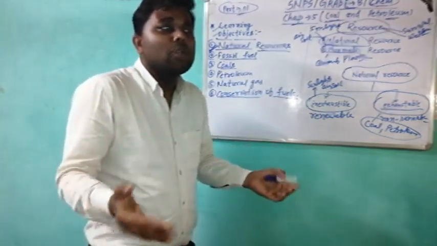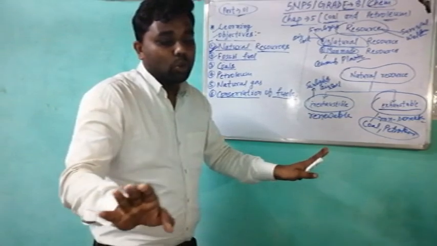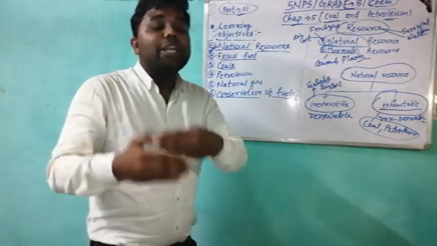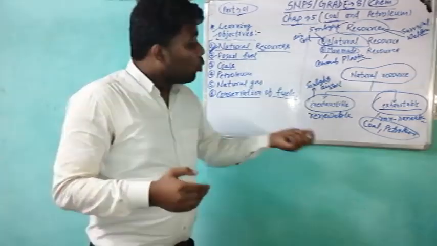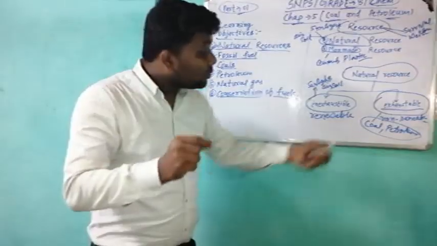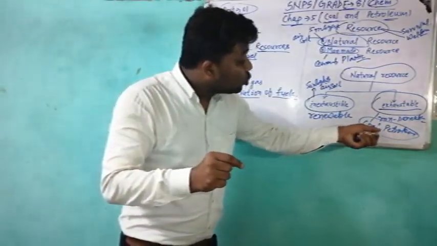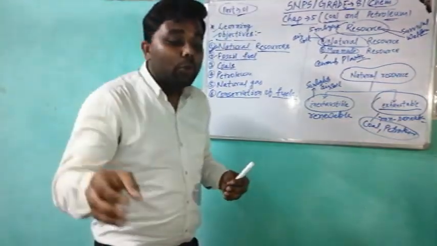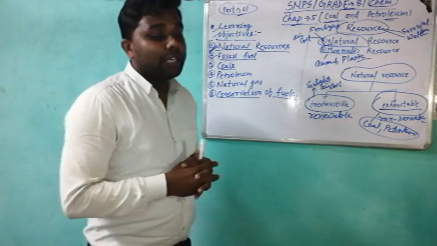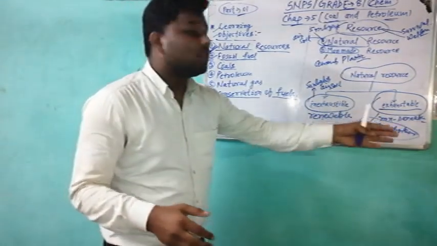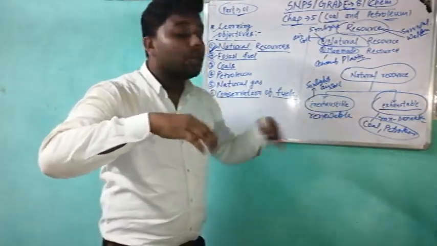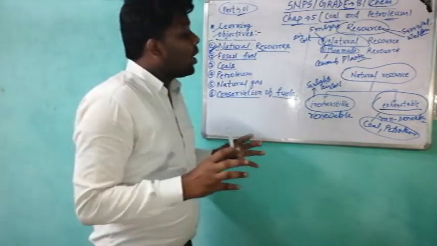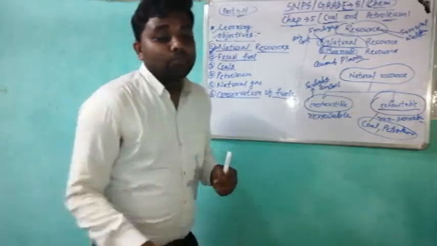Likely to get exhausted means one day it will be over, within a certain period of time. Coal and petroleum, these substances will be over one day. I made my point very clear.